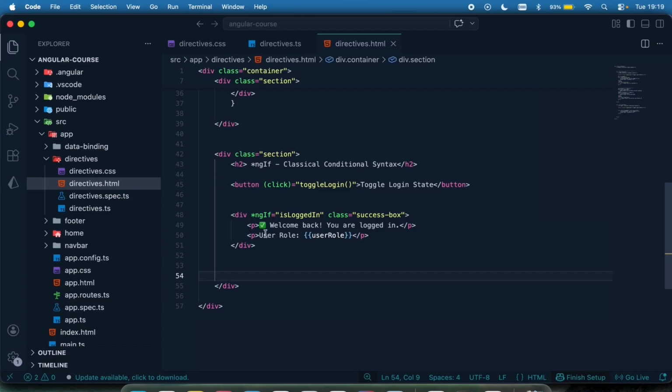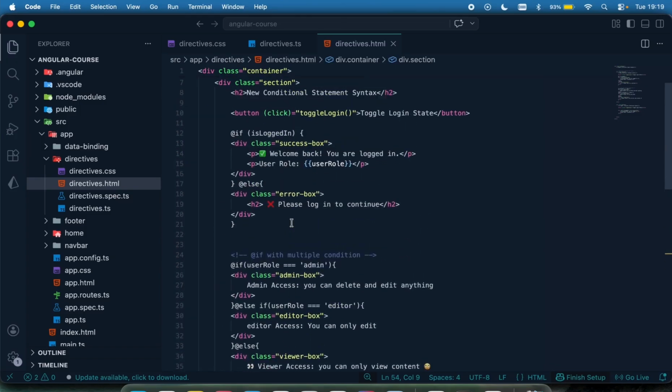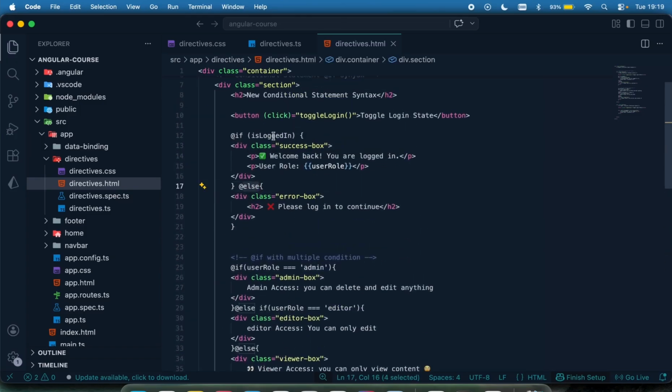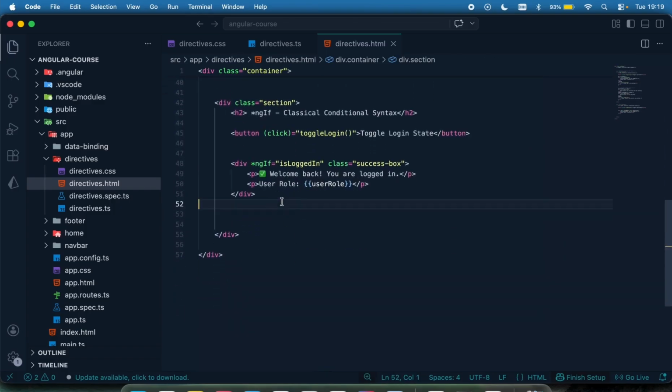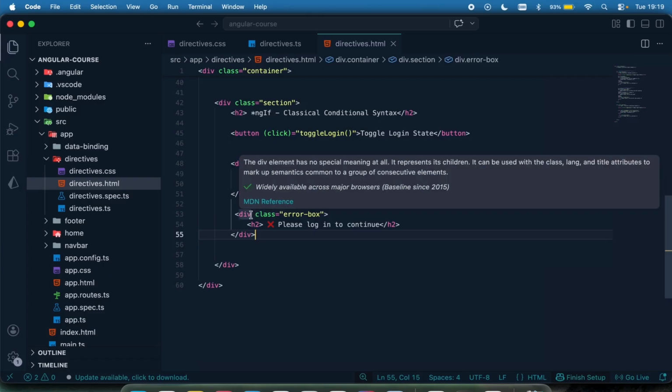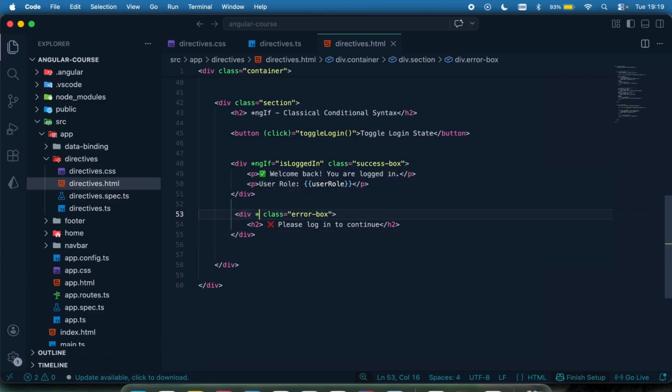Also, if this is not logged in, I want to display another thing. For example, if it's not logged in, I want to display this one right here. So I need to do that by coming right here to say *ngIf equals not isLoggedIn. This negation means that if this is false, then this entire div will be displayed.